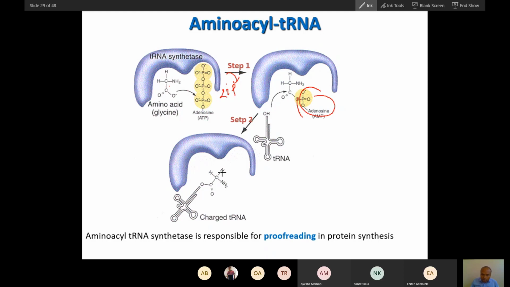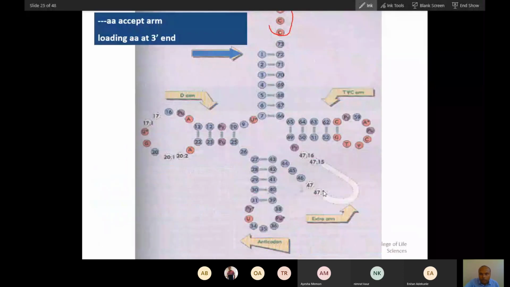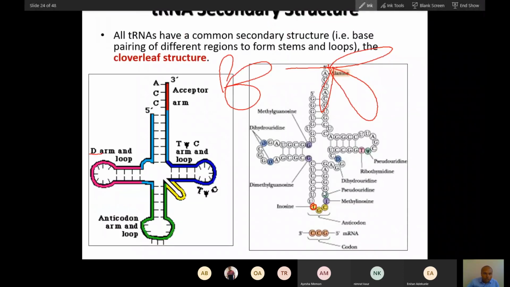Now after this, what will happen? This is the second step. The amino acid will now be transferred to the acceptor arm, where you can see the CCA. At the 3' end, there is an OH.